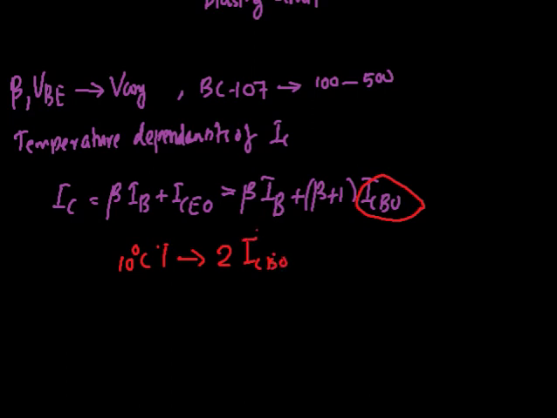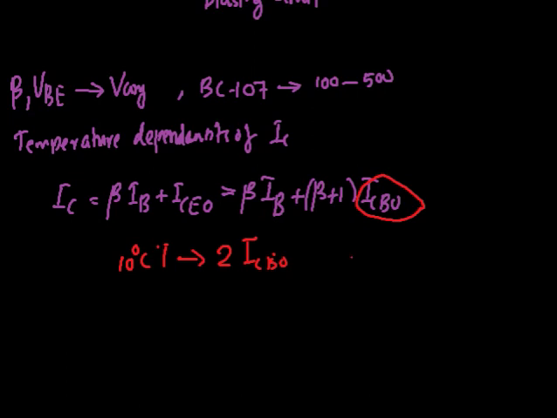From this expression you can see that IC depends on ICBO (beta plus 1) times. That is, if ICBO doubles or increases, then IC will increase (beta plus 1) times. Beta is usually greater than 100 for practical transistors, so there is a large variation in the collector current.